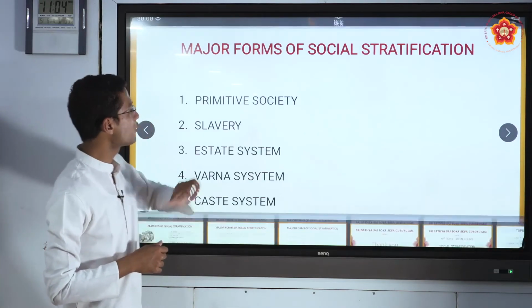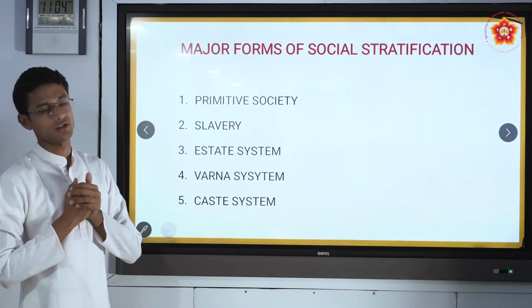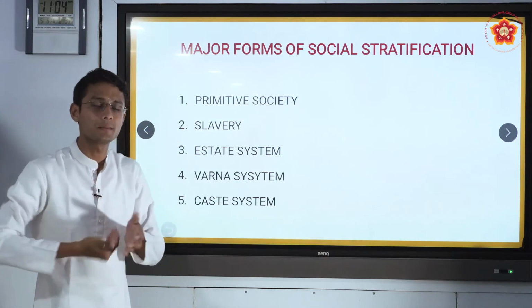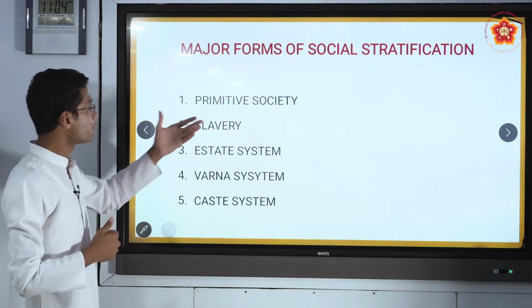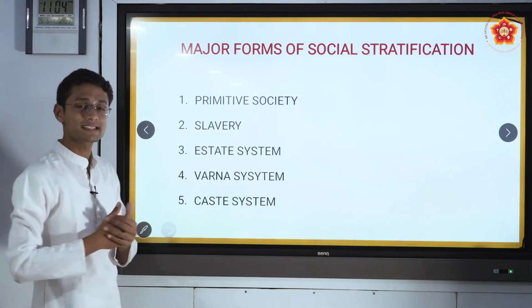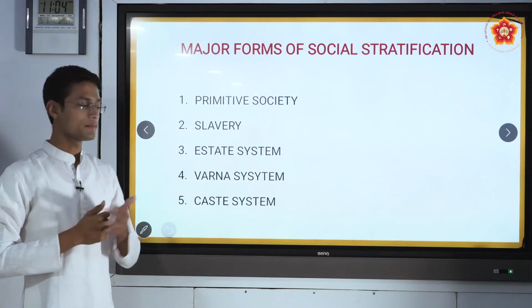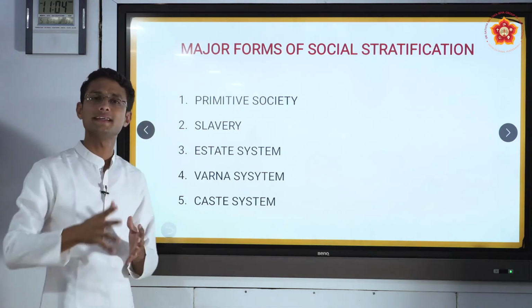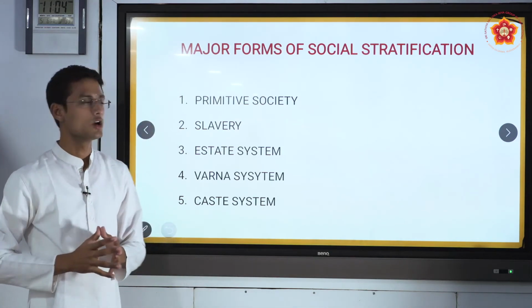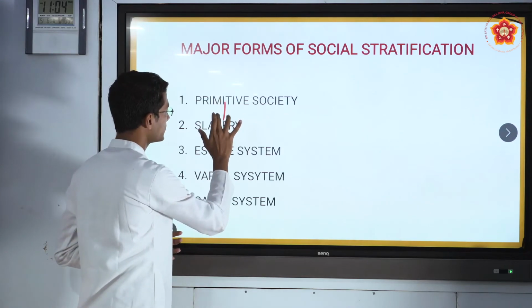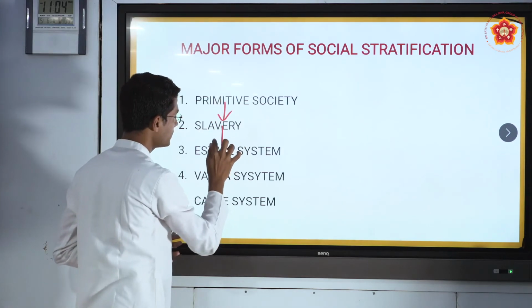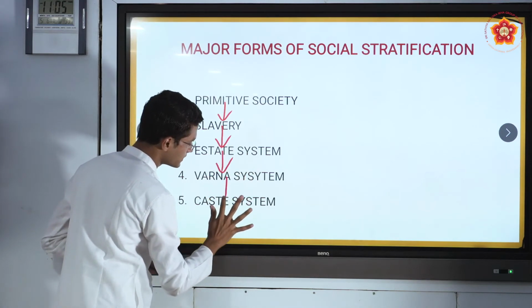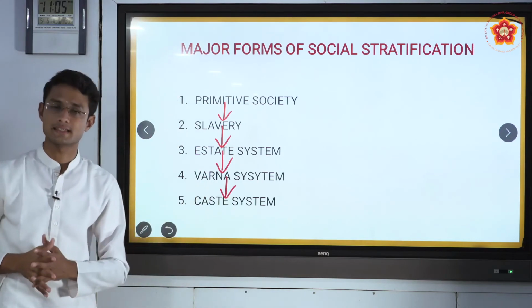So these are the major forms of social stratification. The first one is primitive society, that is the very old, very ancient society. Primitive means the very old one, followed by slavery, followed by the estate system, followed by the Varna system, and the last one, the present digital world. As you all know, now society is divided into various castes. So the first one was primitive society, which was followed by slavery, the estate system, the Varna system, and now the digital world, which we all know, the caste system.